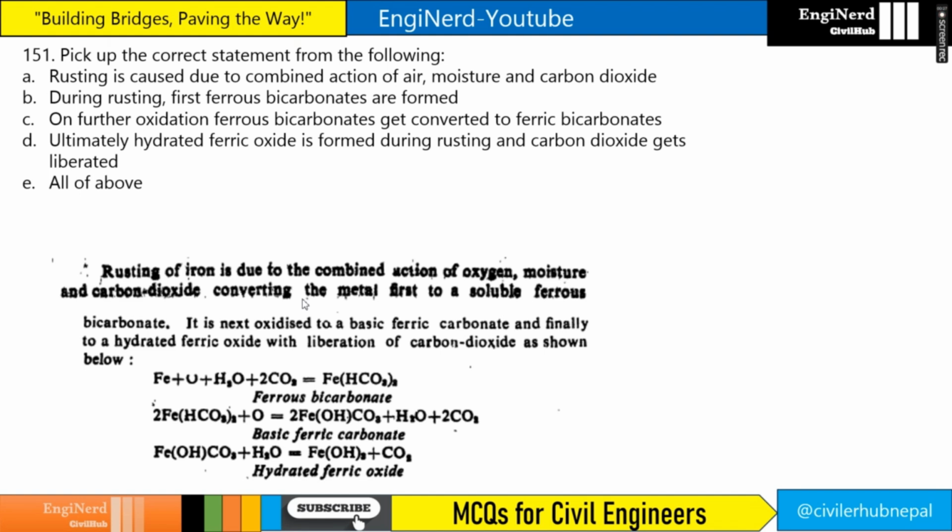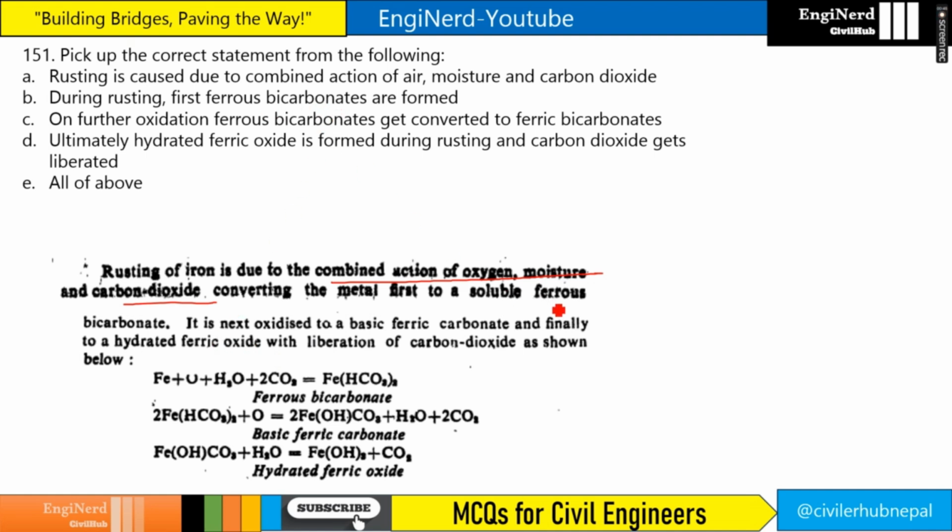Option number A is rusting is caused due to combined action of air, moisture and carbon dioxide. Option number B, during rusting first ferrous bicarbonates are formed. Right, so if you see here, rusting of iron is due to combined action of oxygen, moisture and carbon dioxide, right? And during rusting, first